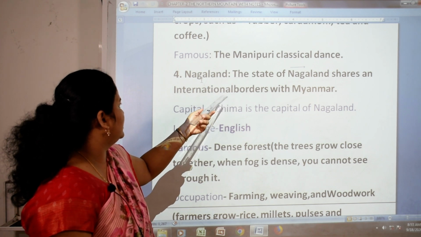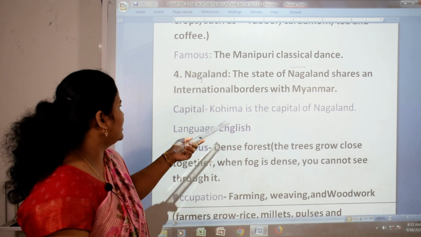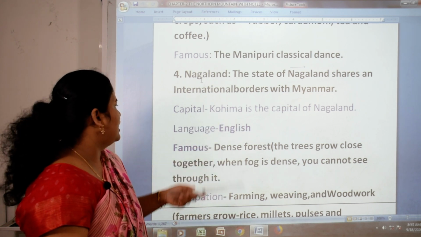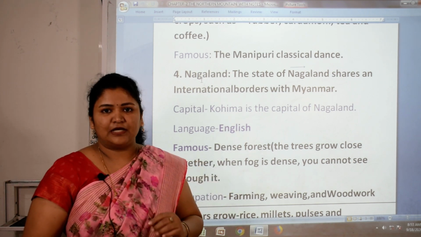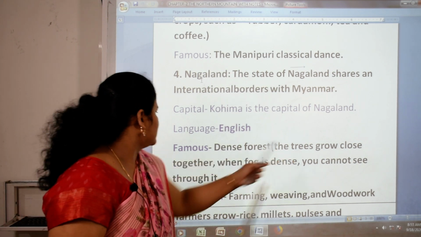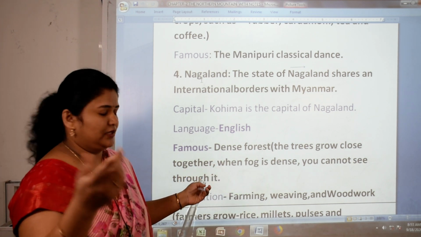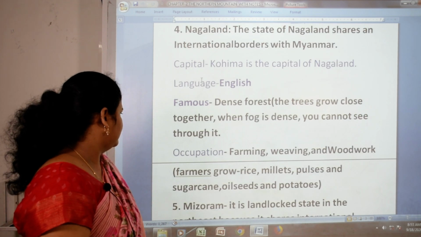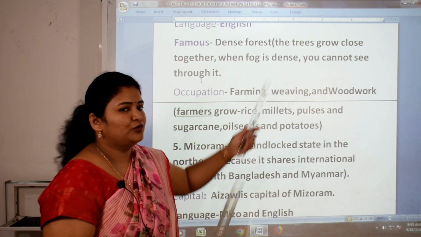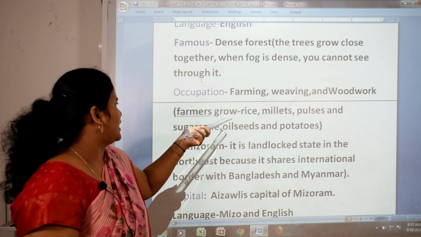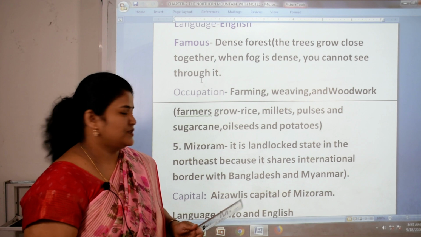Nagaland: the state of Nagaland shares an international border with Myanmar. Kohima is the capital of Nagaland. Language: English. Famous for dense forest. What is the meaning of dense forest? The trees grow close together. When fog is dense, you cannot see through it. Occupation: farming, weaving and woodwork. Farmers grow rice, millets, pulses, sugarcane, oil seeds and potatoes.